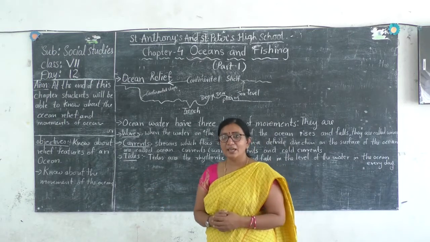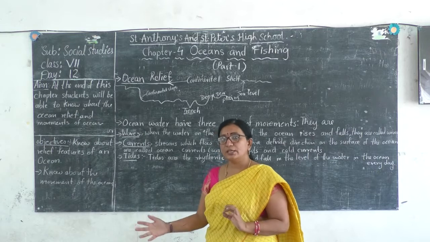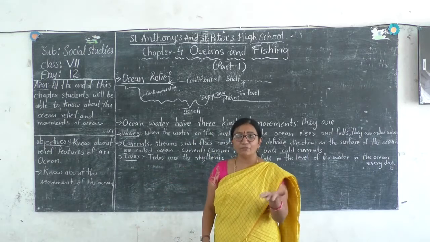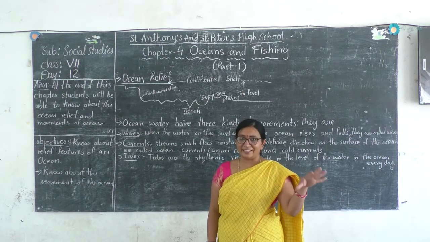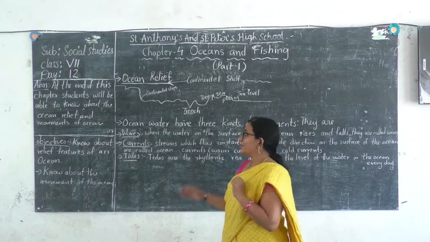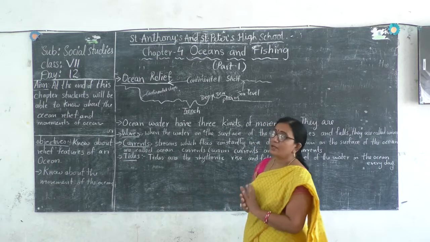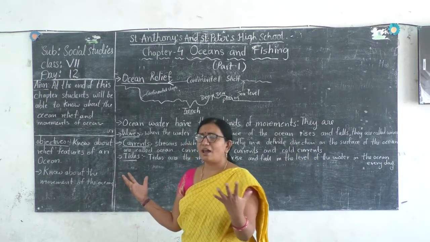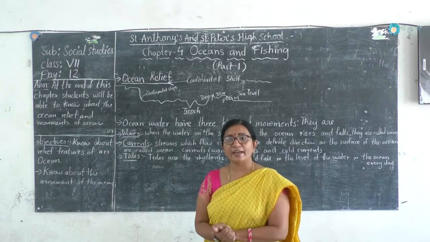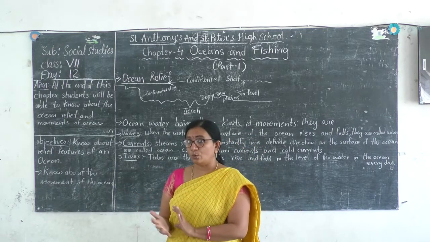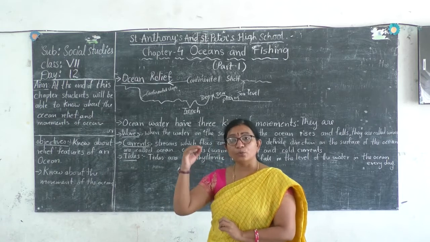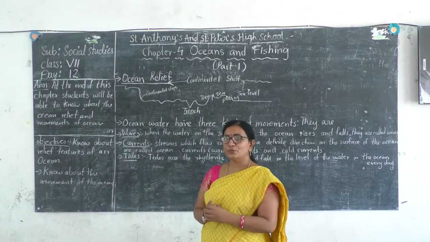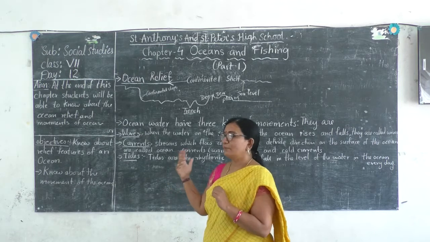We can say the world of the ocean is much larger than the world we live in on the land. You can see there are different kinds of fishes. Tremendously large species of animals are found in the ocean. So you can say another world is there inside the ocean. Let us go and have a view of how the ocean is from inside.